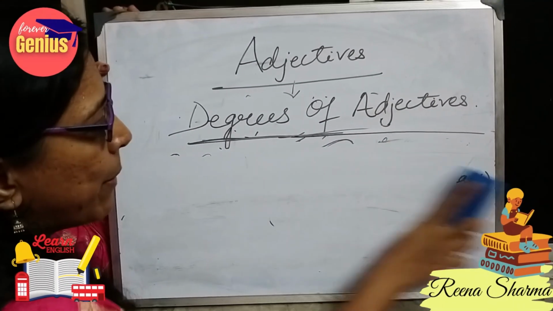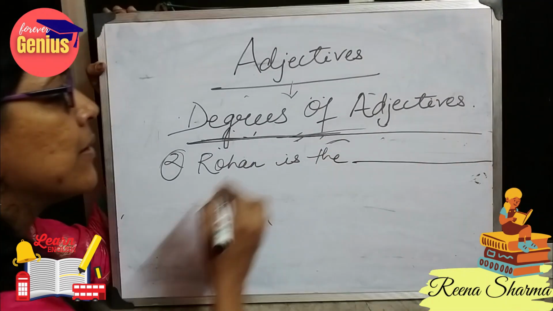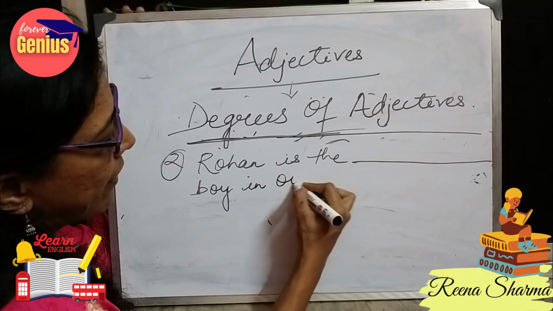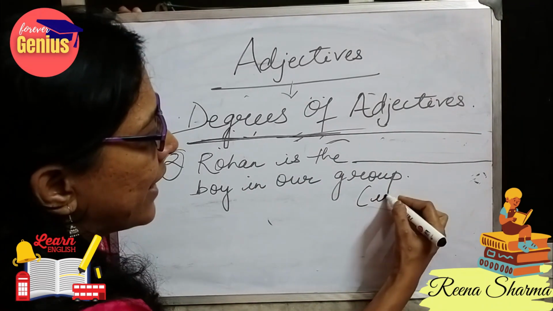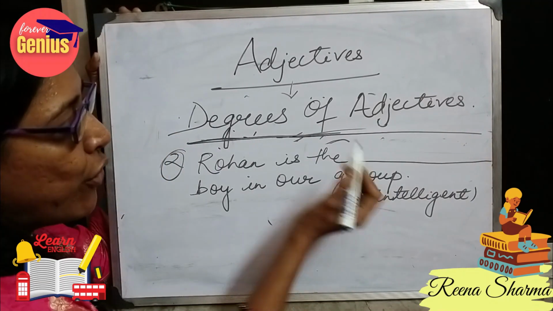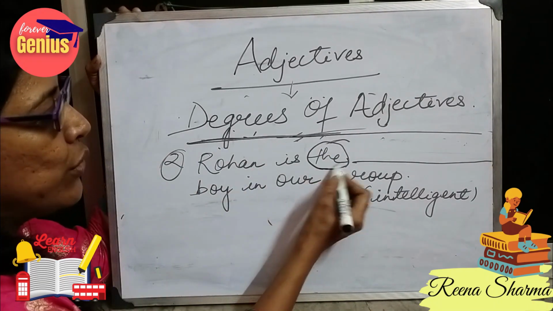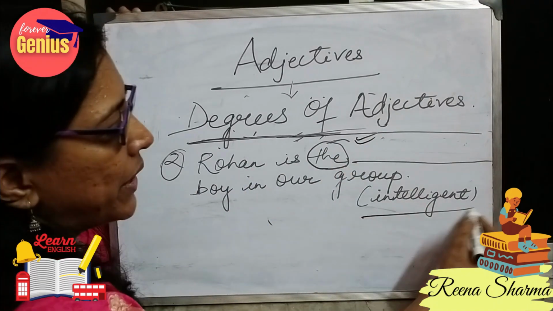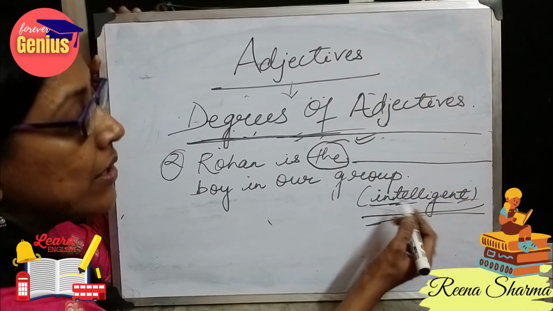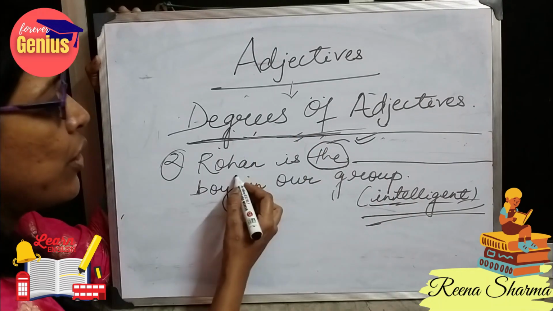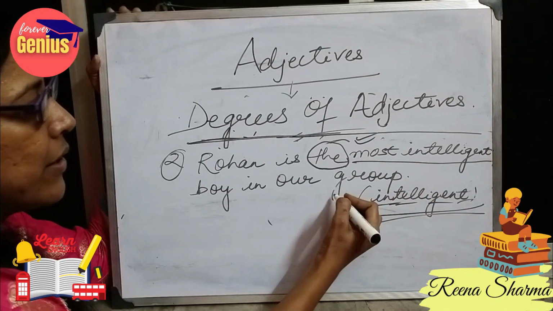Tallest. One more example. Rohan is the dash boy in our group. If I give the term intelligent here, how will we write it? Before the fill in the blanks, again I can see that there is a the written. So I will use the superlative form. So what is the superlative form of intelligent? Because it is more than one syllable, I will use most here. So Rohan is the most intelligent boy in our group.